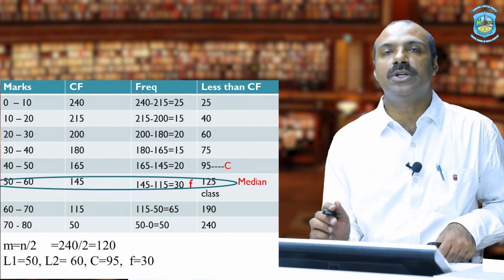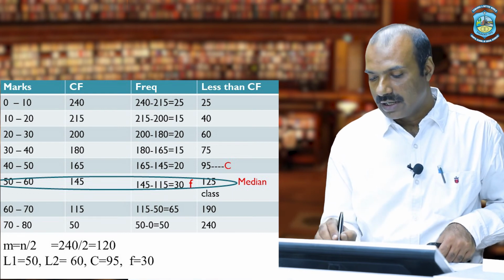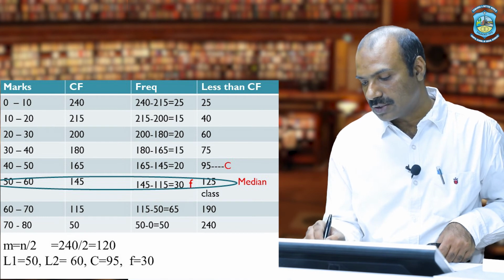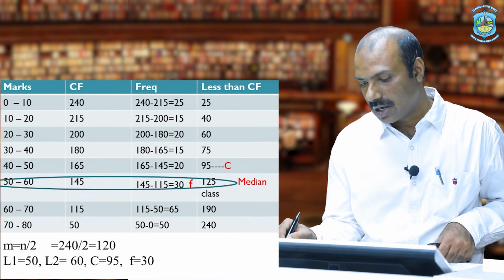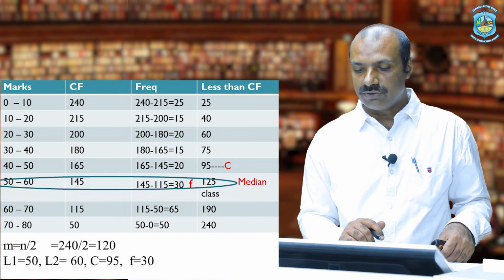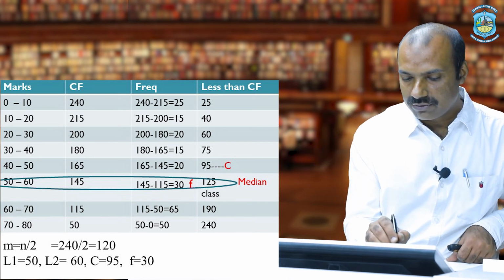Now we have to substitute all the values in our formula, that is median is equal to L1 plus (n by 2 minus CF) upon F into I. L1 is the lower limit of the median class, in this case it is 50.